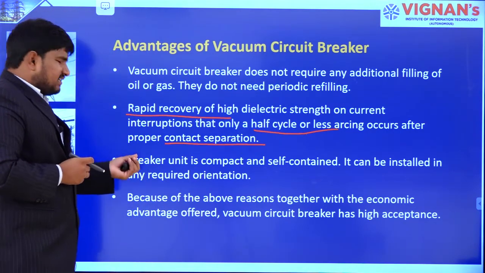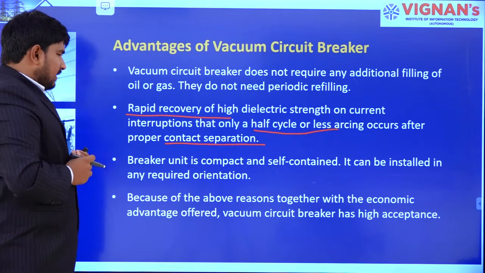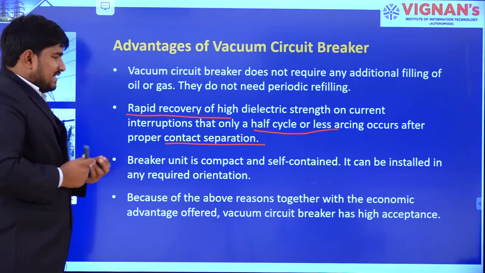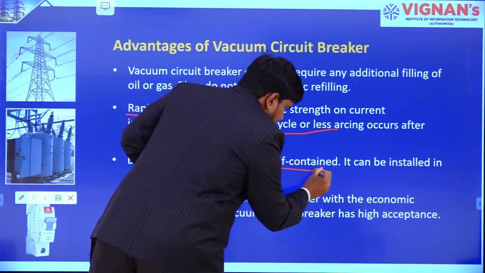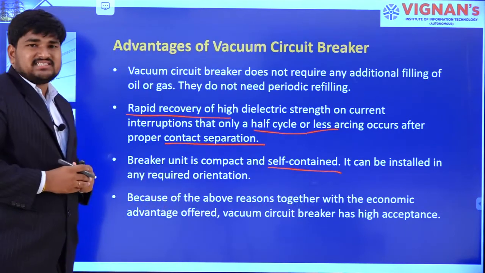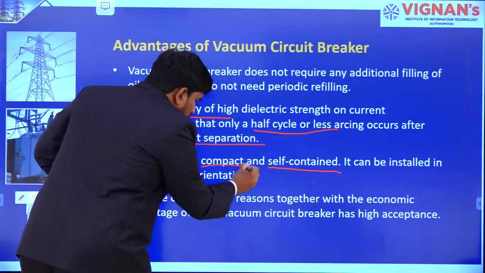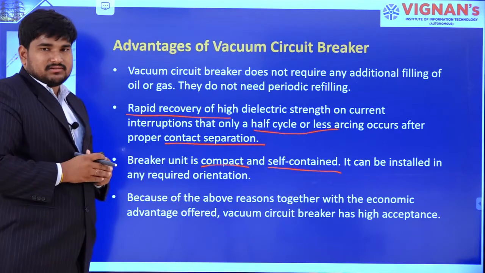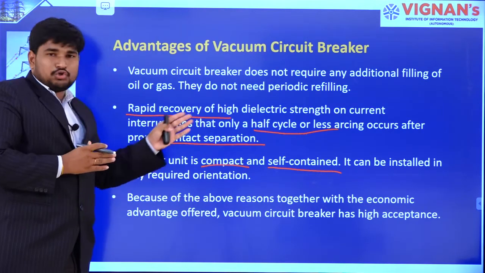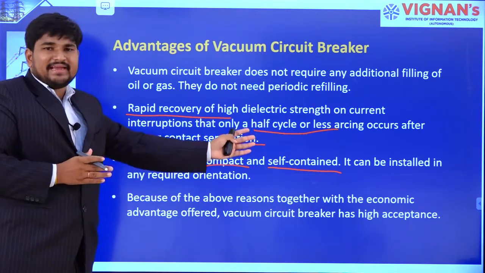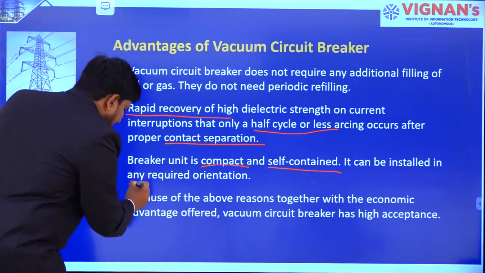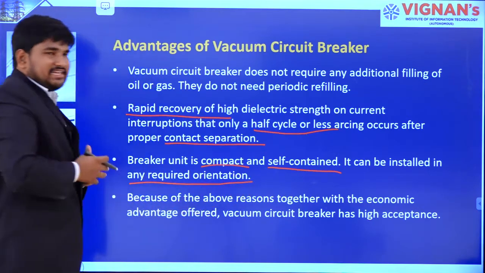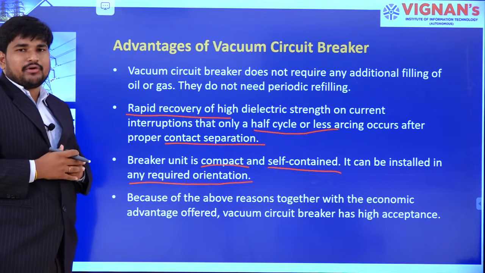And the next advantage in case of vacuum circuit breaker is, the breaker unit is self-contained and also compact in size. Because of these two properties, it can be installed in any required orientation.